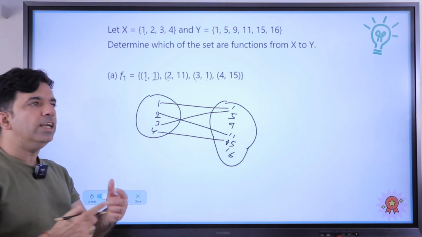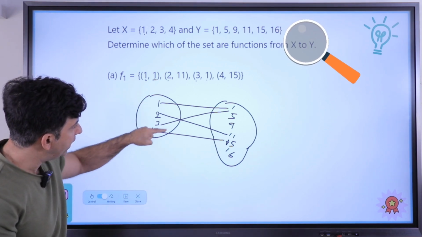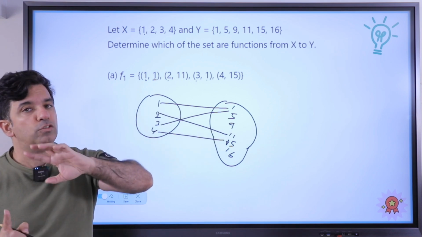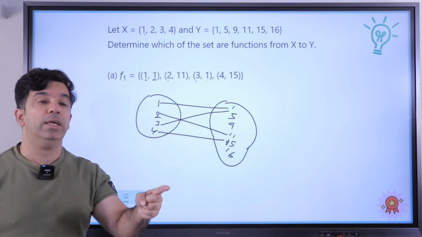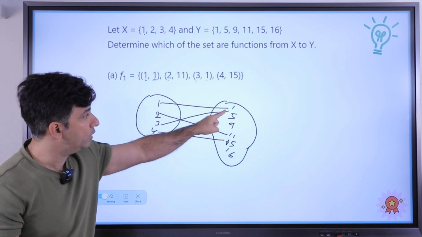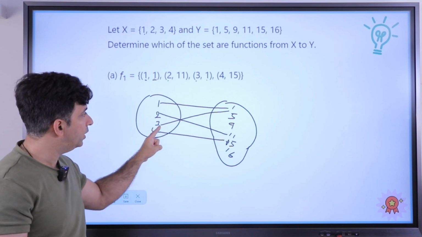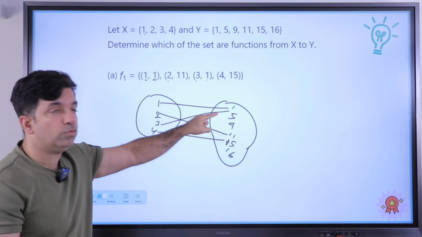So what kind of relation is this? First of all, we can see that every element of set A has an image in set B. So the first part is fulfilled. And for every element, the image should be unique. The image of this 1 is this 1. So it's a unique image. The image of this 2 is 11. The image of this 3 is 1, which is okay. Why? Because the image of 3 is 1.